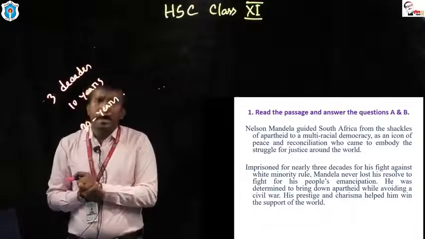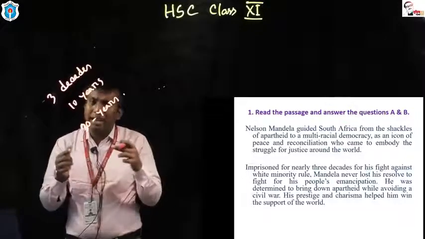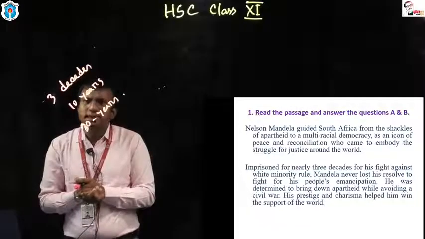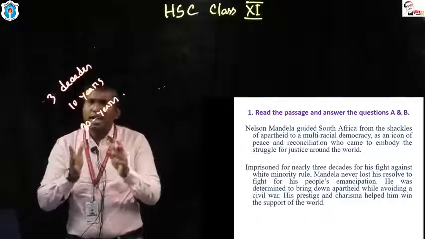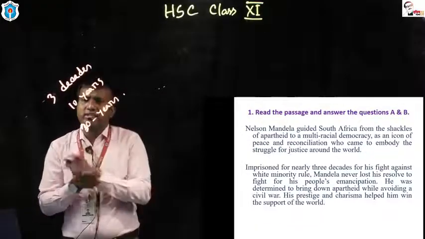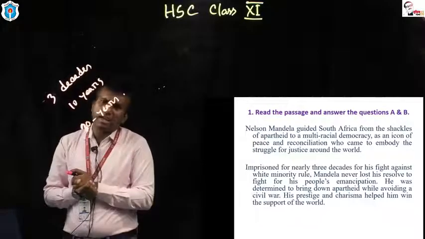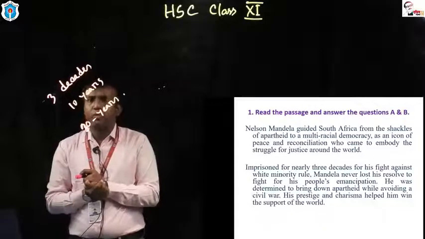Because the white people made South Africa such a place where discriminatory treatments were seen. There were discriminatory treatments in South Africa at that time. That's why Nelson Mandela stood against injustice created by the white people.